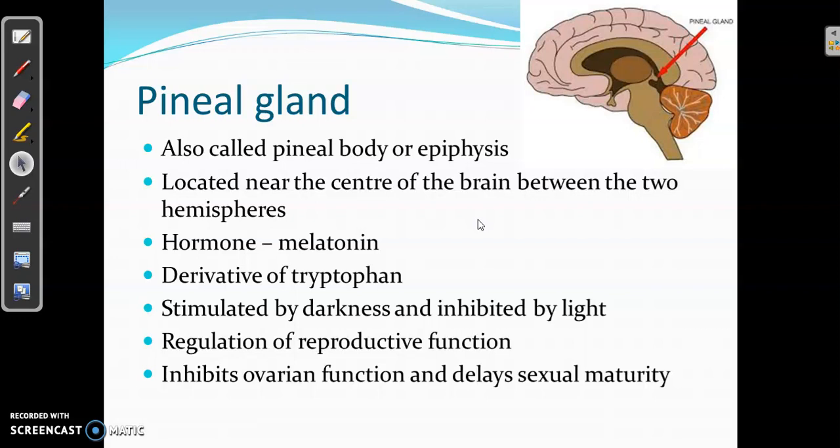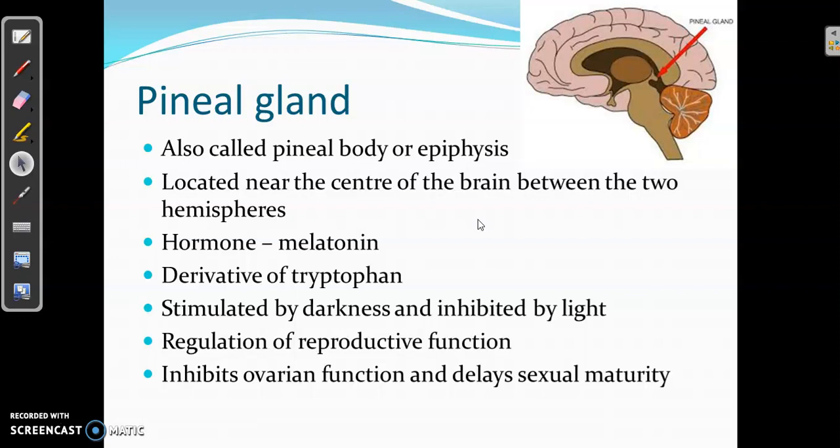The hormone melatonin produced by the pineal gland inhibits ovarian function and delays sexual maturity. You know that during childhood there is no reproductive function, and the reproductive function starts only after puberty, or only after the person attains sexual maturity.